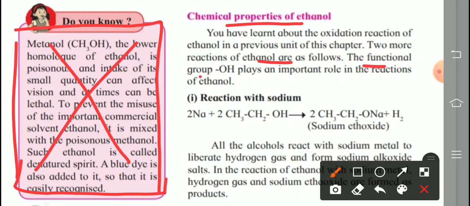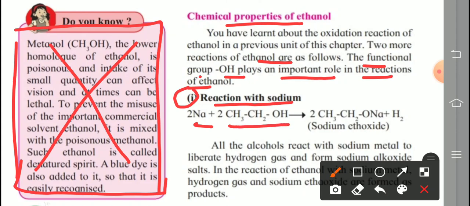The functional group OH, meaning alcohol, plays an important role in the reactions of ethanol. The first type of reaction is the reaction with sodium. The question is asked in the exam: complete the following reaction. The left side is given for you: Na plus CH3CH2OH. This much is given only. Or the question is asked in words like this: sodium reacts with ethanol. So Na is sodium, CH3CH2OH means ethanol. Then what happens? This hydrogen is replaced by sodium.